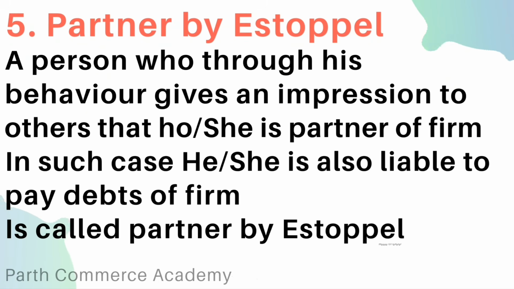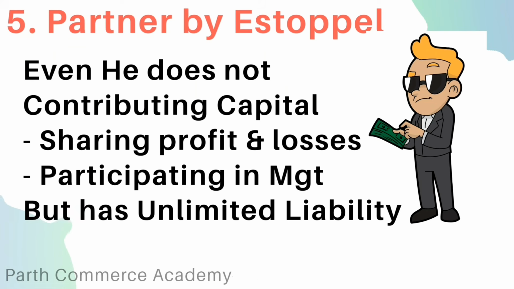So we can say a person is called a partner by estoppel when, through his initiative or behavior, he gives an impression to others that he or she is a partner of the firm, and in such a case he or she is also liable to pay the debt of the firm, because in the eyes of a third party he or she is a partner in the firm. Even if he is not investing capital, not sharing profit or loss, or not participating in management.